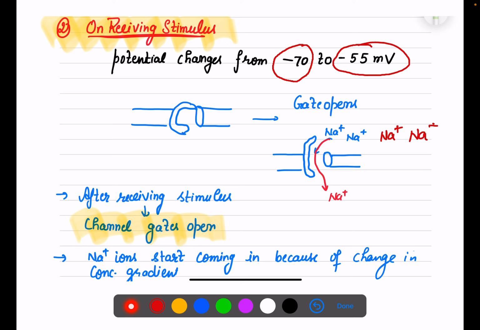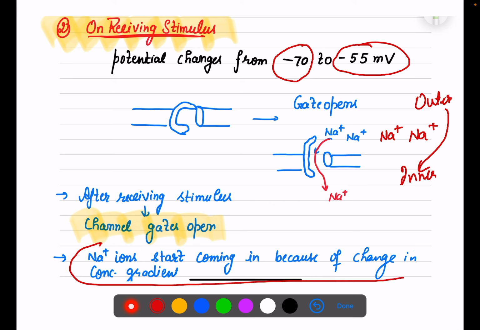Now, on the outer side sodium is high, on the inner side it is less. So there will be movement according to the concentration gradient, from the higher to the lower area. I am talking only about sodium gates being open. It will allow the sodium ions to start coming in, because the concentration on the outer side is more and on the inner side the concentration is less.